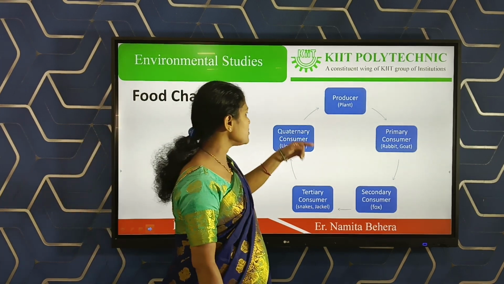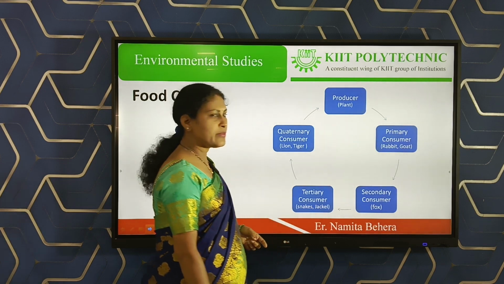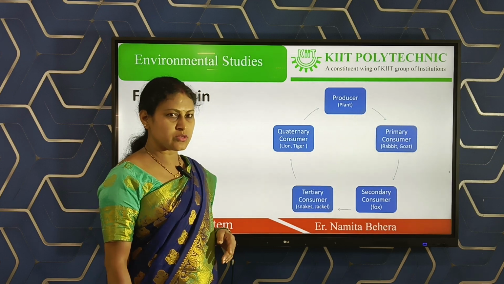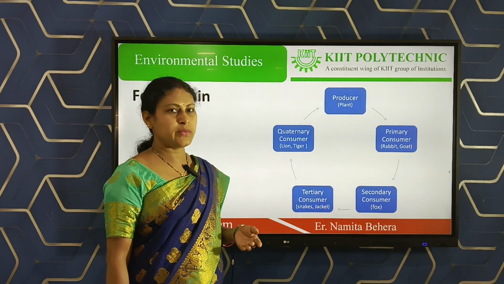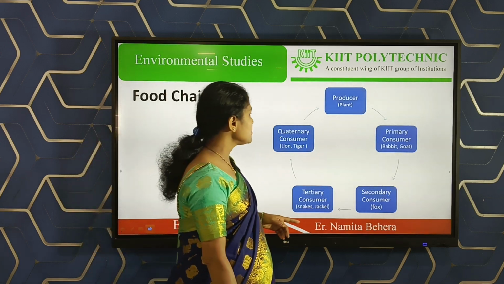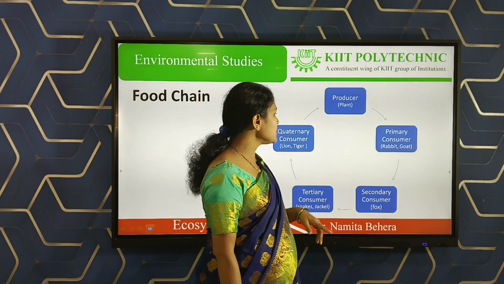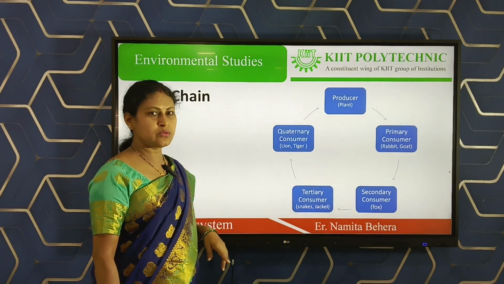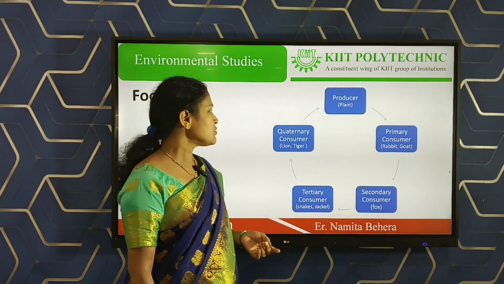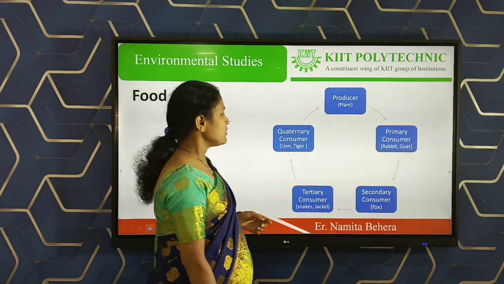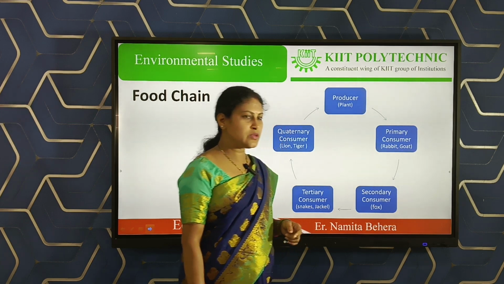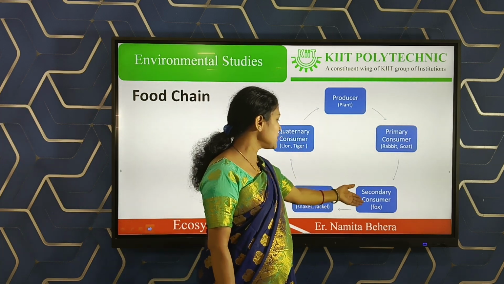So the first one is the producers. Producers means plants. They make their own food by the process of photosynthesis, so they are called producers. Plants are the major part that can make food. Then primary consumers depend on the producers, for example rabbit, goat, herbivorous animals. They eat plants, so these are called primary consumers. Then secondary consumers eat the primary consumers. These are called secondary consumers.